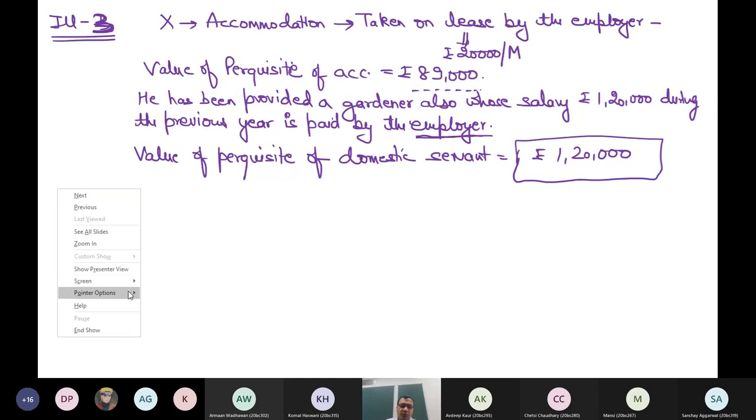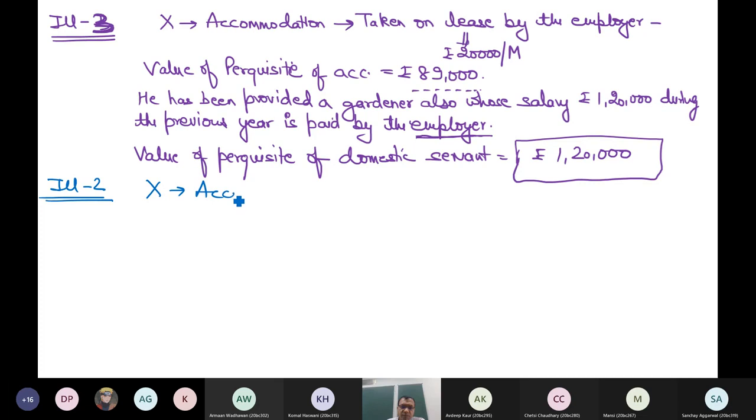So illustration 2 now. X has been provided an unfurnished accommodation owned by the employer. So now this is the change. In earlier case it was lease and now it is owned by the employer.